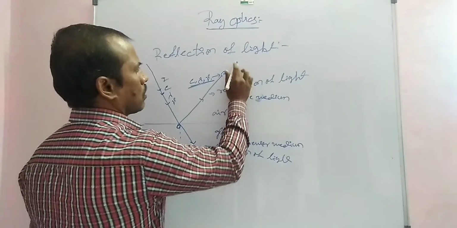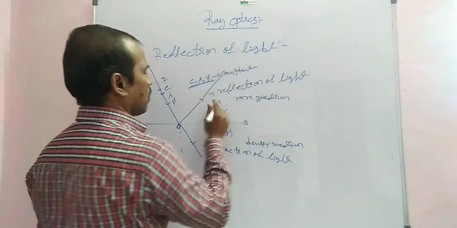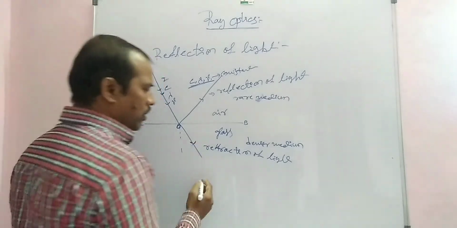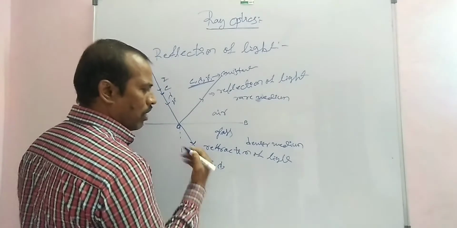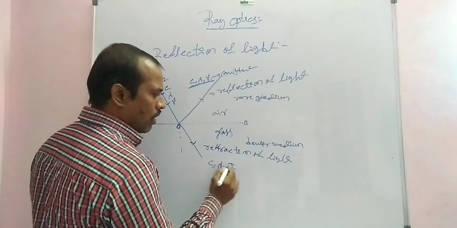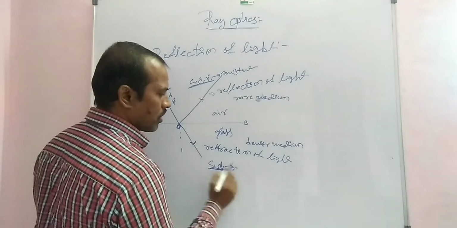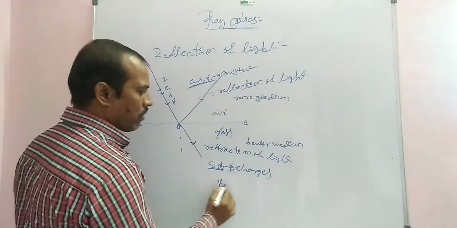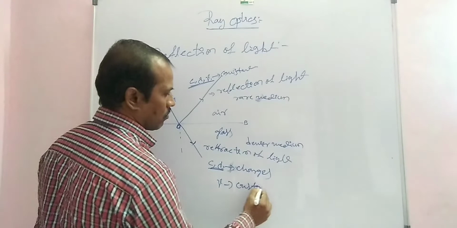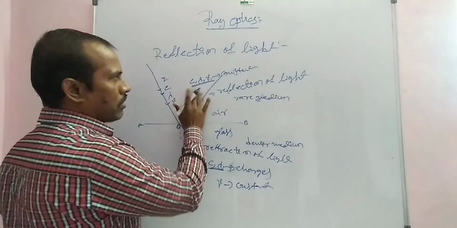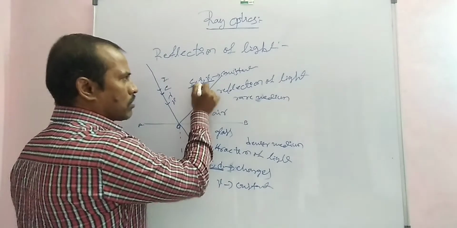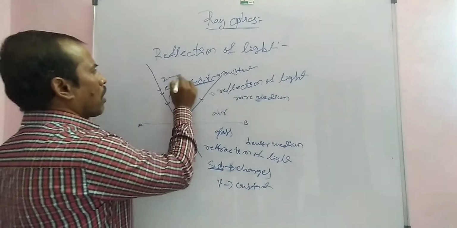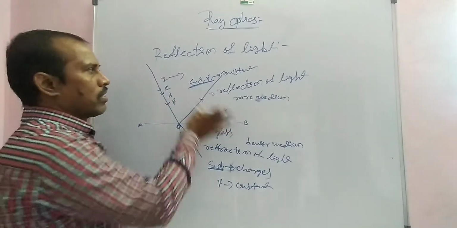These are constant in the rarer medium. But for the reflection of light, velocity, wavelength and intensity, do they change? Here the constant term is frequency. In this case velocity is the same, wavelength is the same, frequency is the same, but the intensity of the light is decreasing in this medium.